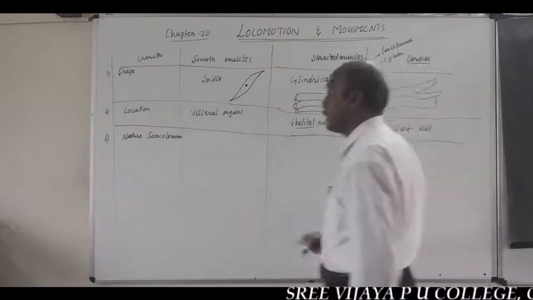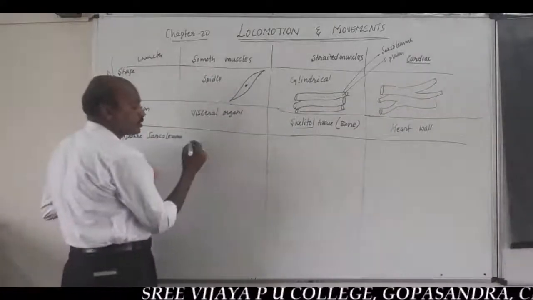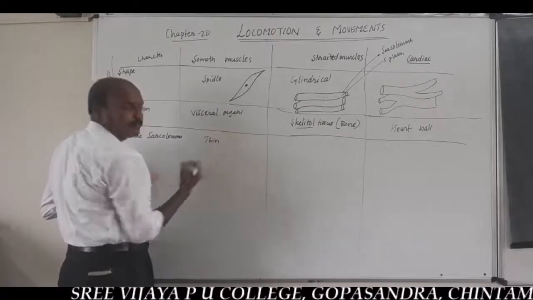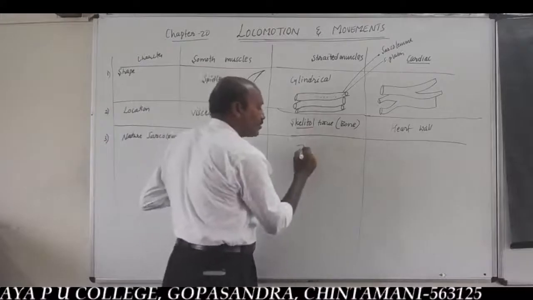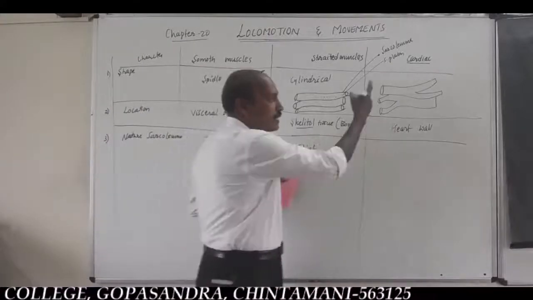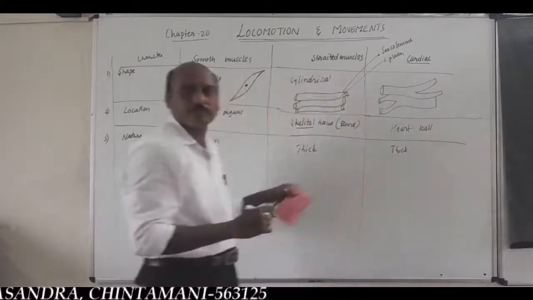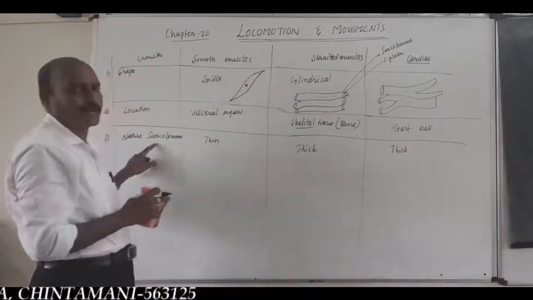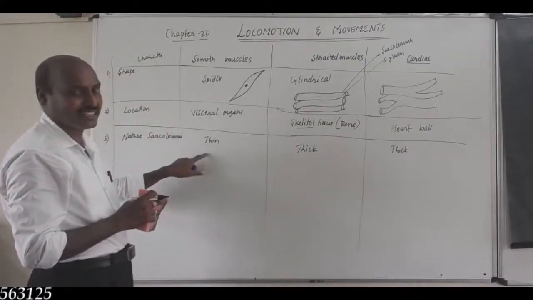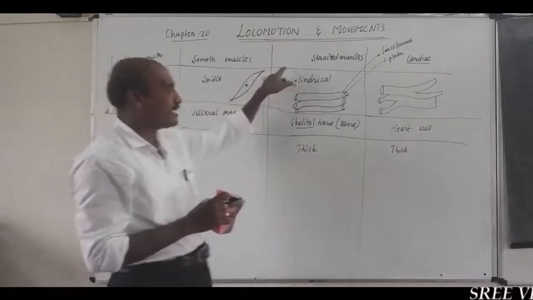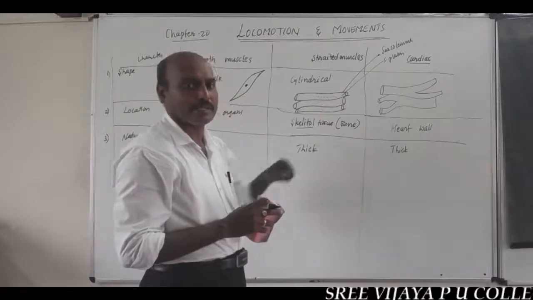The nature of sarcolemma in smooth muscles is thin, delicate, that is soft in nature. In skeletal muscles it is thick in nature. Whereas in cardiac muscles it is also thick in nature.